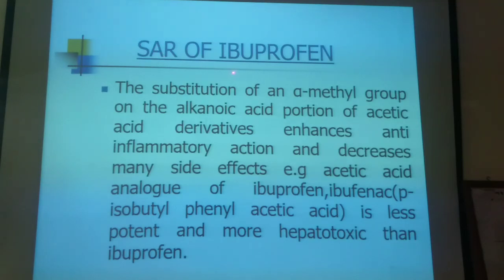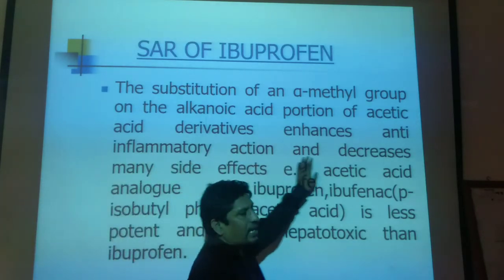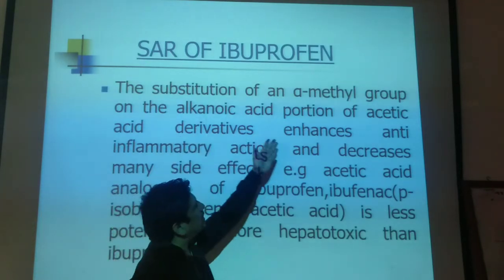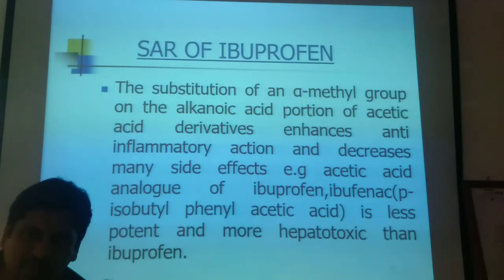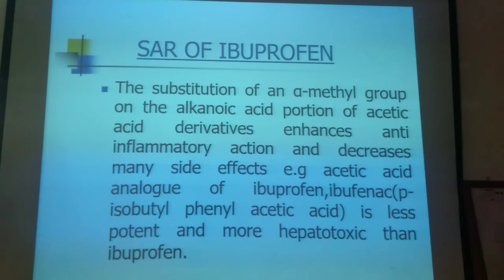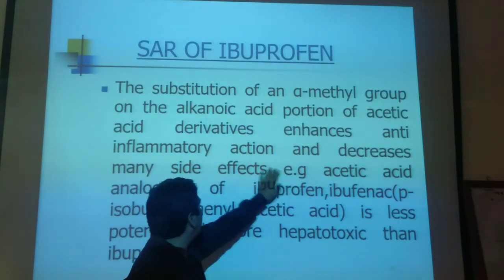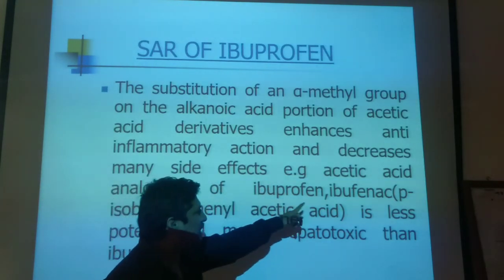The structure activity relationship of ibuprofen is that the substitution of an alpha methyl group on the alkanoic acid portion of the acetic acid derivative enhances anti-inflammatory action. As I told you, after the substitution of an alpha methyl group, ibuprofen has less gastric irritation as a side effect, and it enhances its anti-inflammatory action and decreases many side effects. The acetic acid analog of ibuprofen,